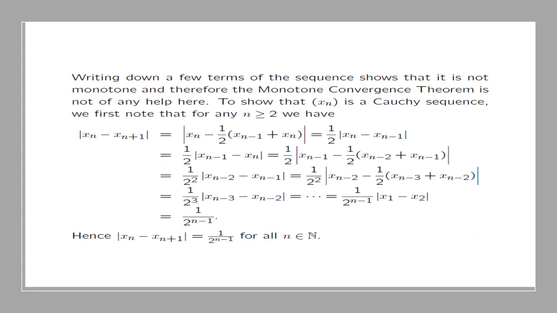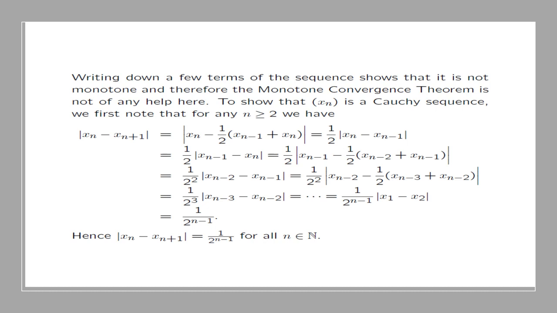So we are going to write down a few terms of the sequence. If you write down a few terms of this sequence, then you can see that it's not monotone, and therefore the monotone convergence theorem will not be of any help here. So we are going to show that xn is a Cauchy sequence, and then we will conclude that it converges.